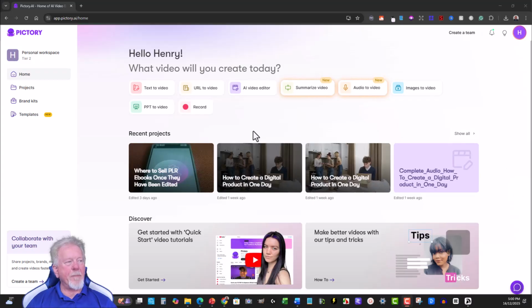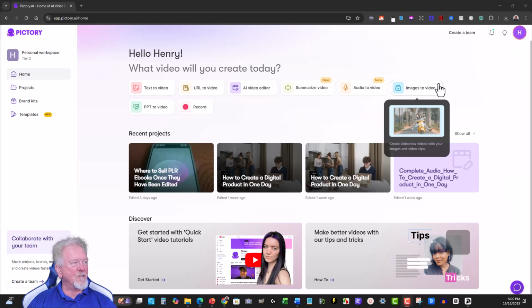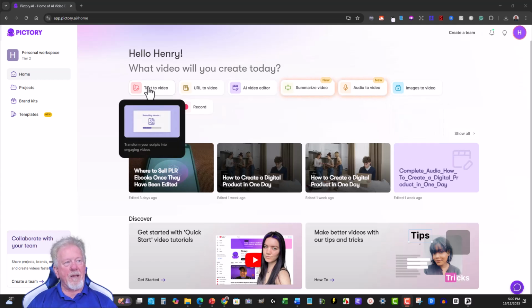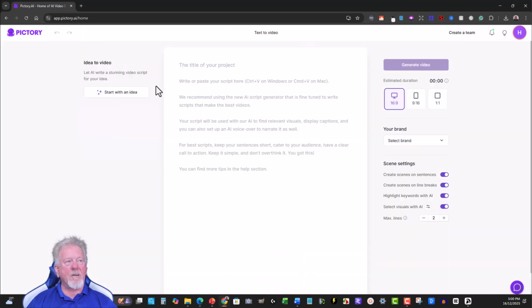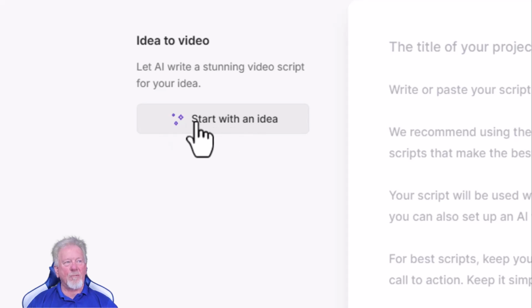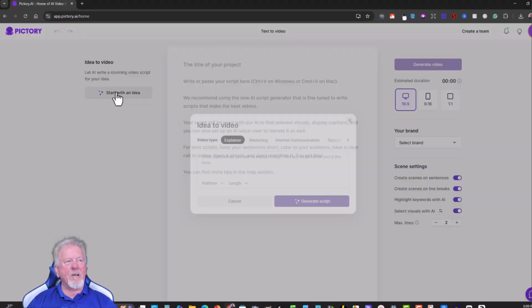Okay, now here we are at Pictory. Now, one of the things you're going to be seeing here is that it's changed a little bit. They've got a few extra features here, but what I'm really looking at here is the text to video. Now, the text to video has been around since the day it started, but what I'm actually really interested in is the AI feature right here. Let AI write the stunning video script for you, for your idea. So I'm just going to go here.